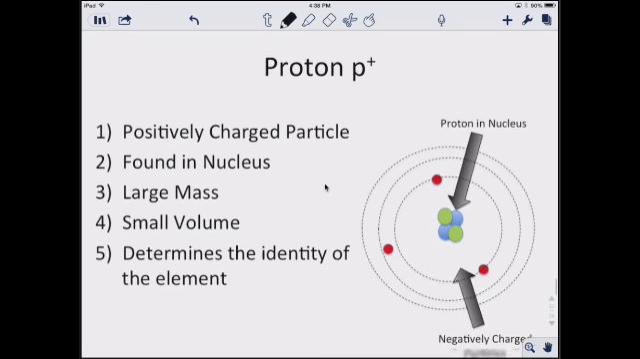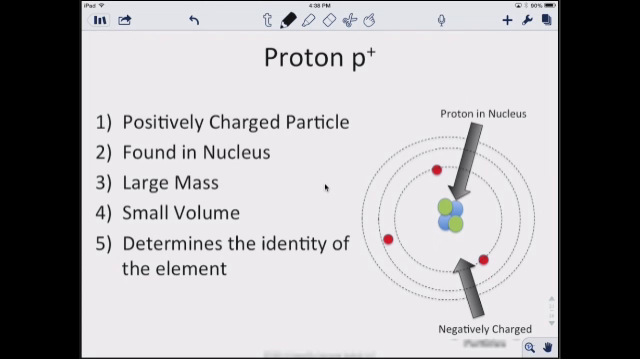Now, we've been talking a lot about all the different things, so let's talk about the subatomic particles. We have three subatomic particles: protons, neutrons, and electrons. There are a few things we need to know about each. Protons are positively charged particles. They are found in the nucleus. They have a very large mass, a very small volume, and they determine the identity of the element. So when we look on the periodic table, we look at the atomic number. That is the number of protons, and it determines the identity of that element, what it is.